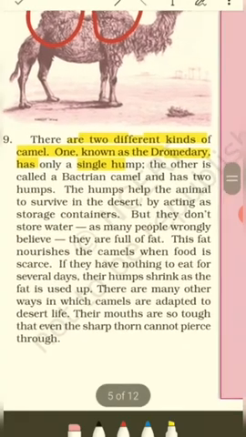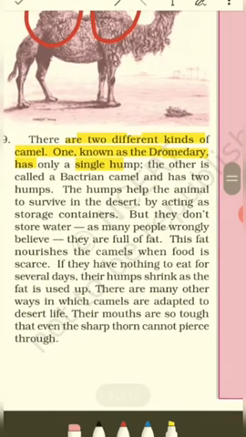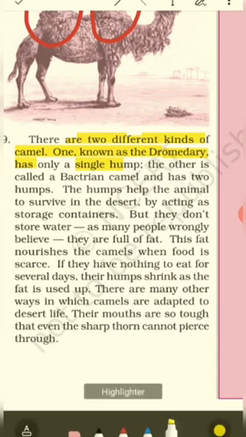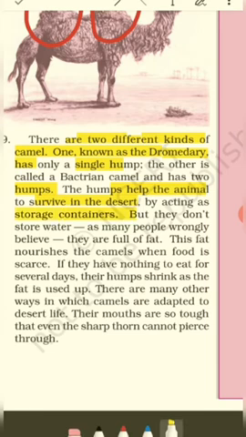The other is called a Bactrian camel. So this is an example of a Bactrian camel. This Bactrian camel has two humps. Okay. So what is the functionality of the hump? The hump helps the animal to survive in the desert by acting as a storage container. Clear? So this acts as a storage container.